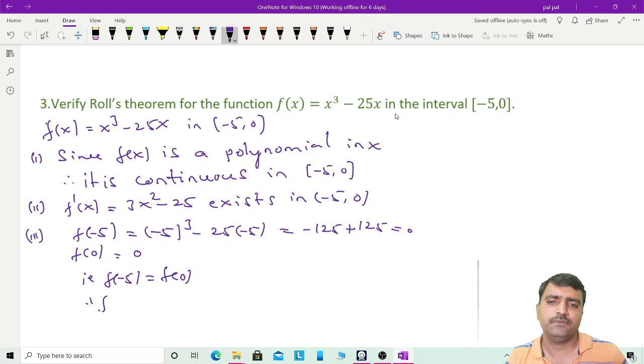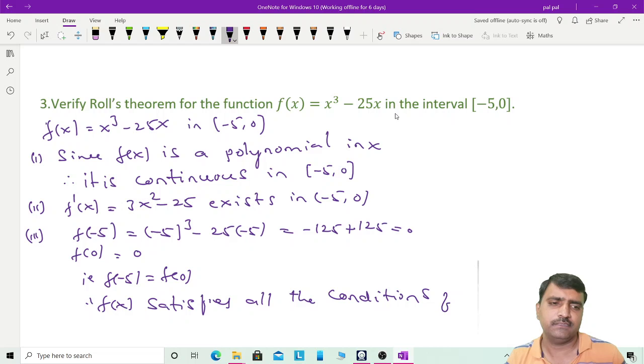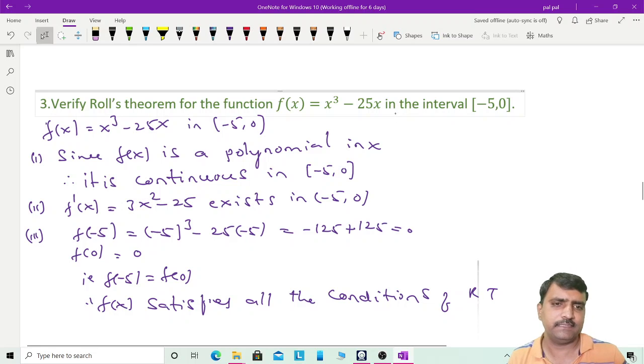So therefore f of x satisfies all the conditions of Rolle's theorem. Therefore there exists a point c.